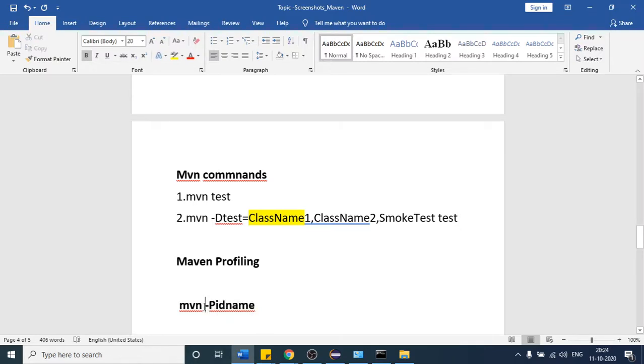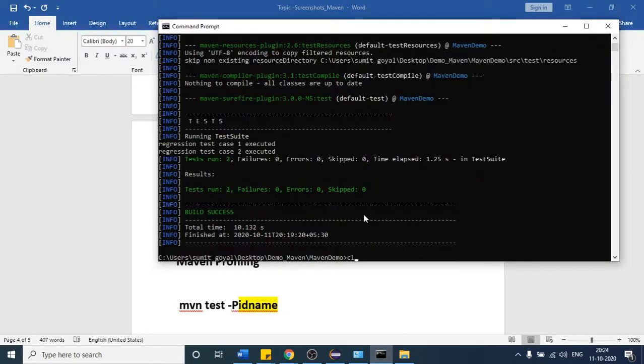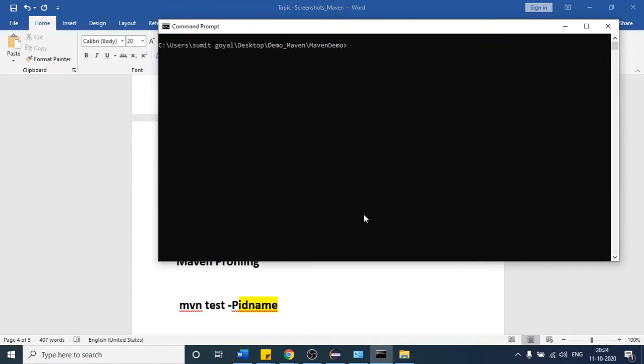So after that I have to write test and then hyphen P. So let me highlight this. If you provide it like that, see what will happen. Let me clear the screen again. If I write mvn test hyphen capital P, and I will provide my ID name.